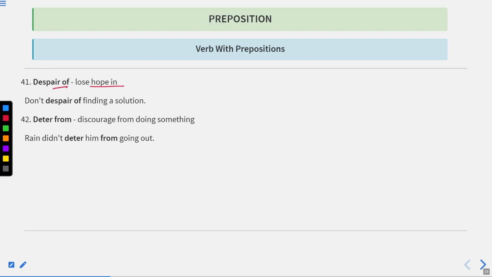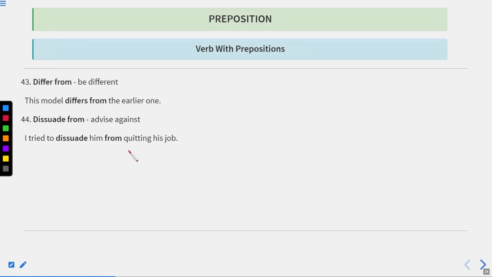Despair of means lose hope in. Don't despair of finding a solution. Deter from means discourage from doing something. Rain didn't deter him from going out. Now let us move to the next one.